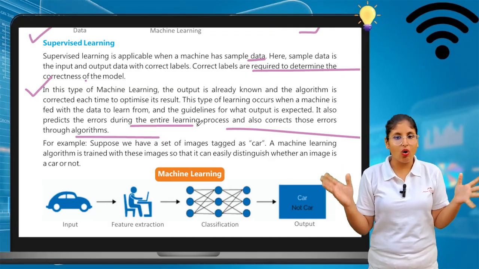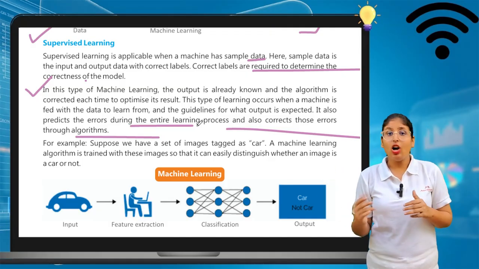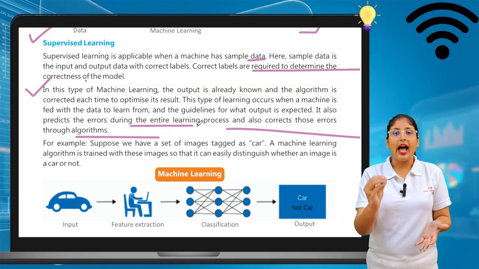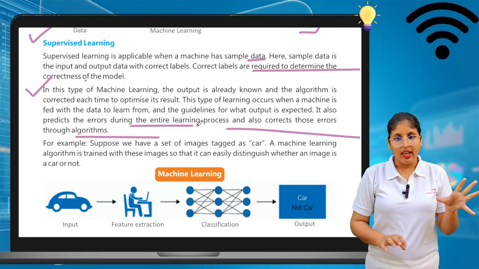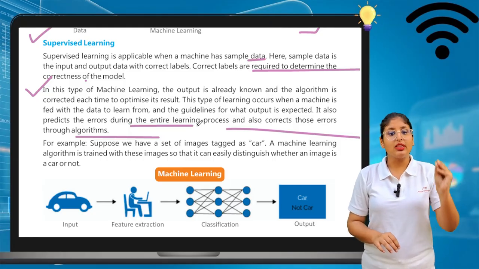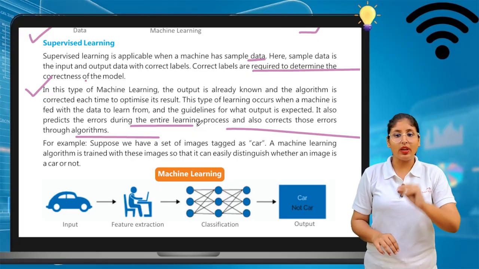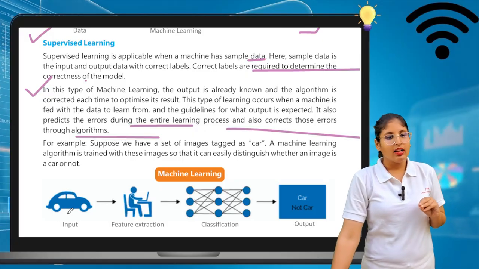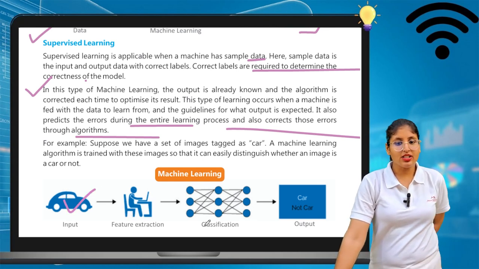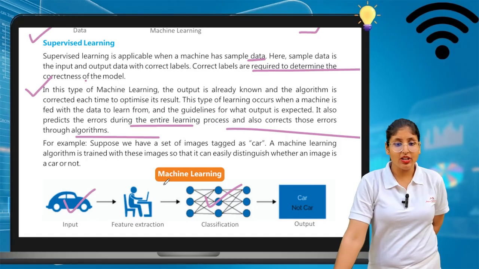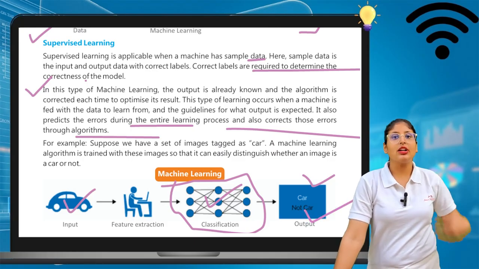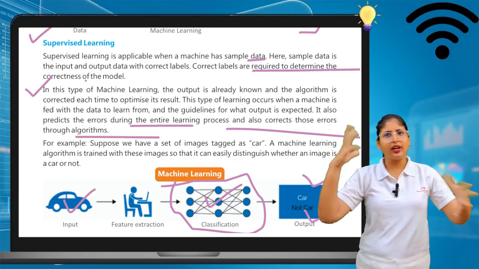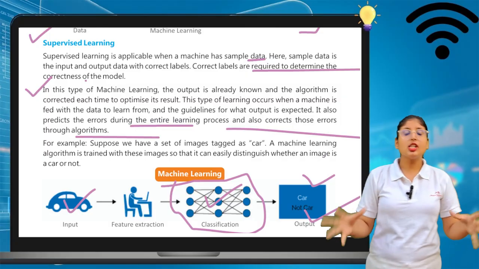In this machine learning, the output is already known and the algorithm is corrected, and if there is an error in between them, they can predict that error. For example, suppose we have a set of images tagged as car. A machine learning algorithm is trained with these images so that it can easily distinguish between an image of a car or not a car. The input is a car image, then feature extraction, and they classify it. These machine learnings help us classify and do prediction on whether this image is a car or not. So this is supervised learning.